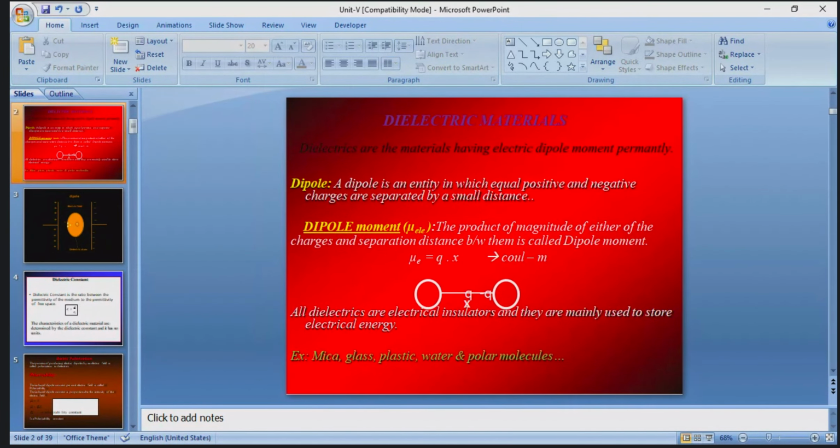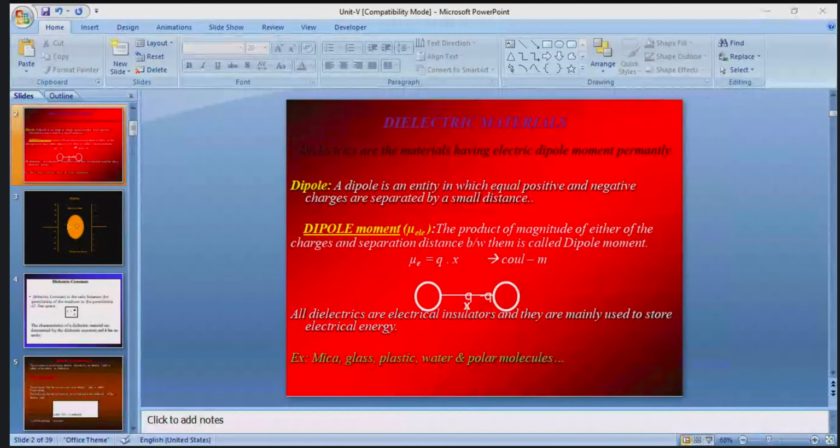What is the electric dipole moment? Pranita has just now joined.